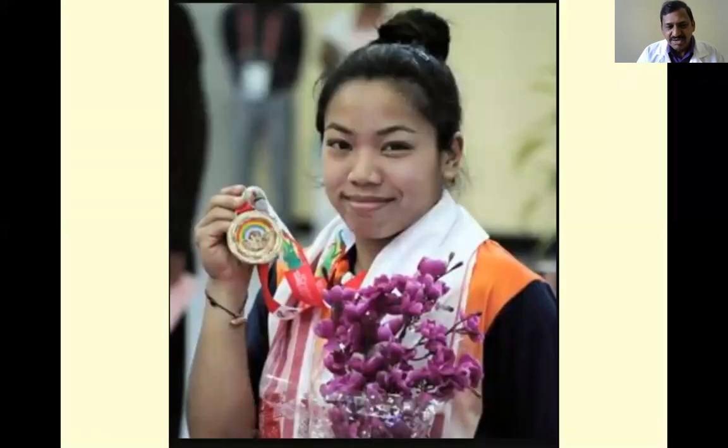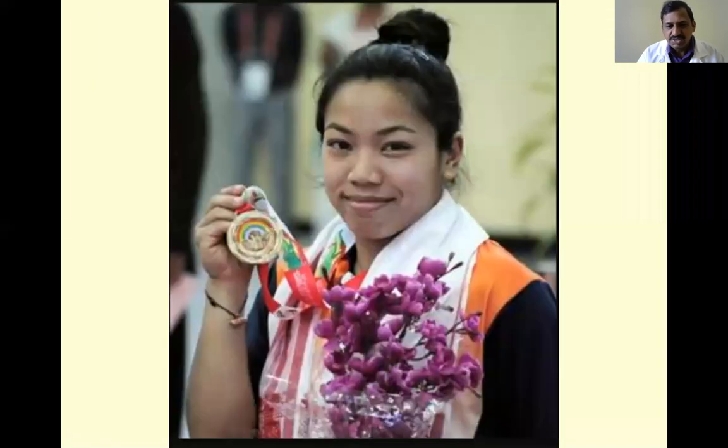What is the specialty of all these four people? You observe. First, you see here, don't look at her ornaments. Just see the face, and within the face, especially the nose is straight, and there are some rumors. She underwent rhinoplasty, that is plastic surgery. And you see here, she belongs to a Northeast state, Mirabai Chanu.